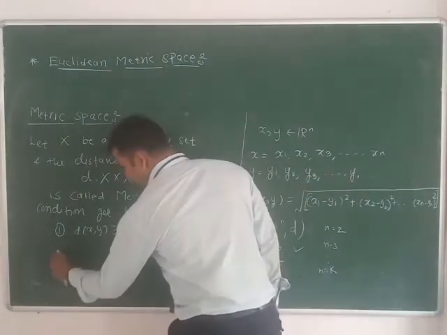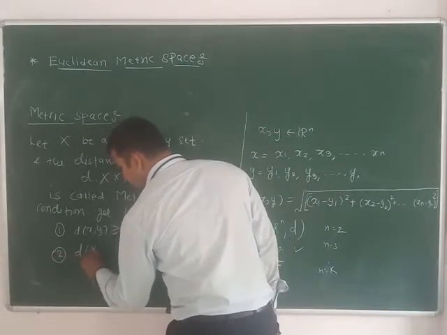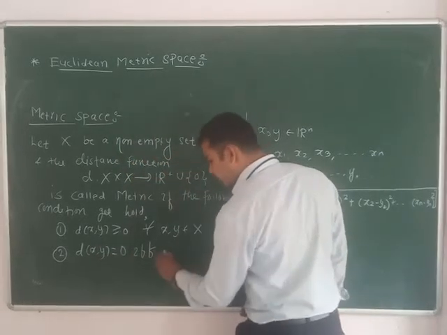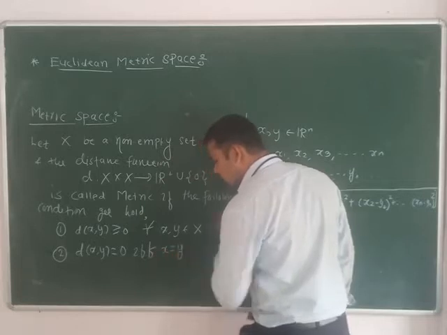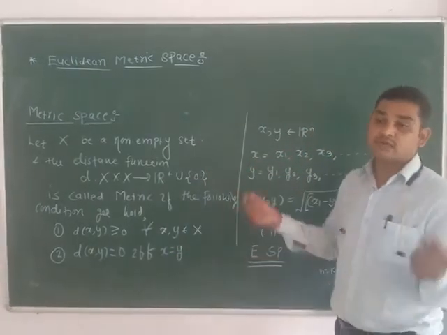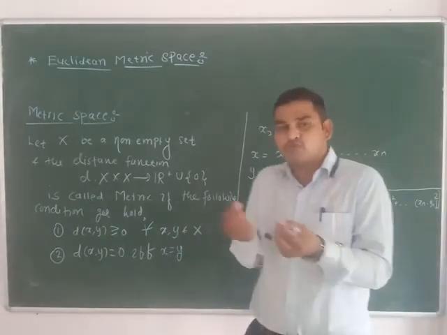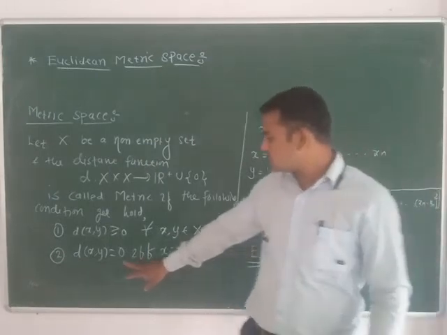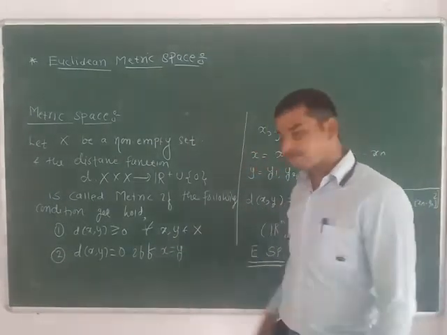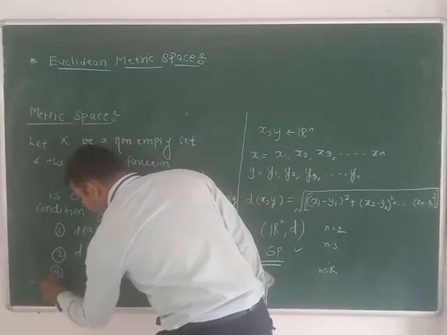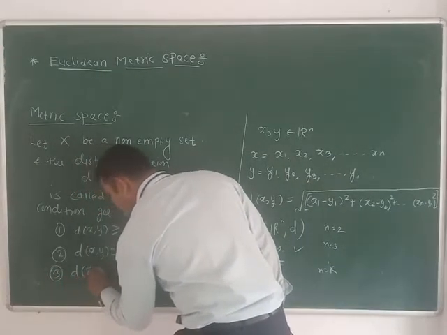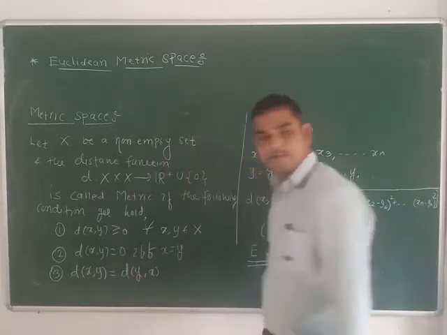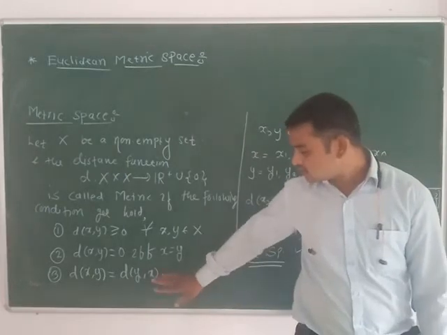Second one, distance between two points is 0 if and only if these two points are equal. That is, if the distance between two points is 0, what does it mean? These two points coincide with each other. So distance is 0 if and only if these two points are equal. Third one, distance is symmetric. d of x comma y is equal to d of y comma x. Distance is always symmetric.